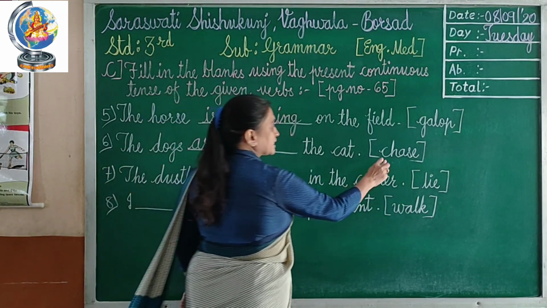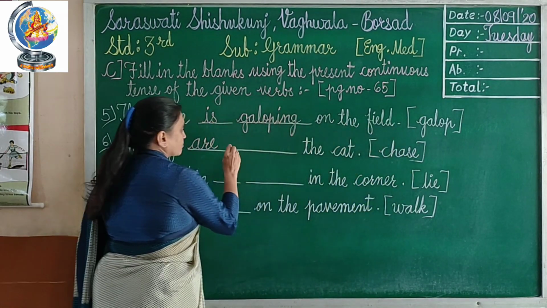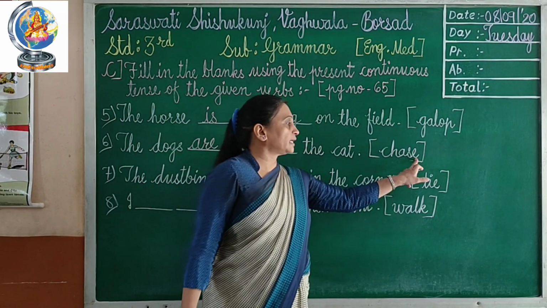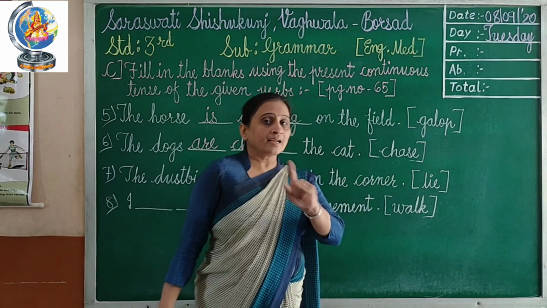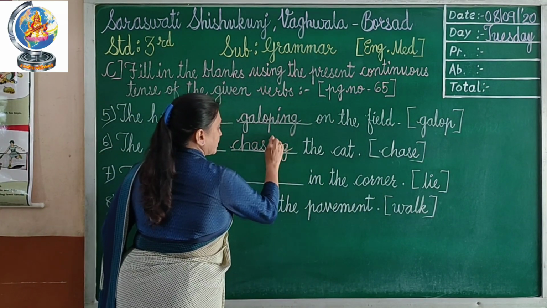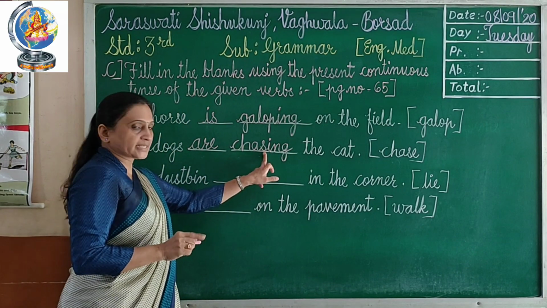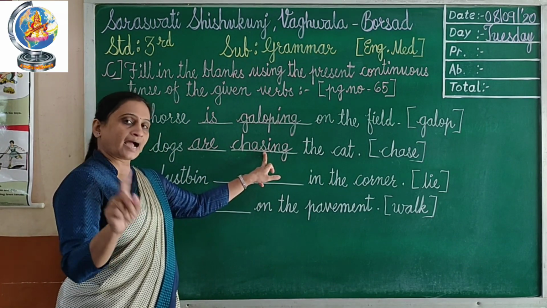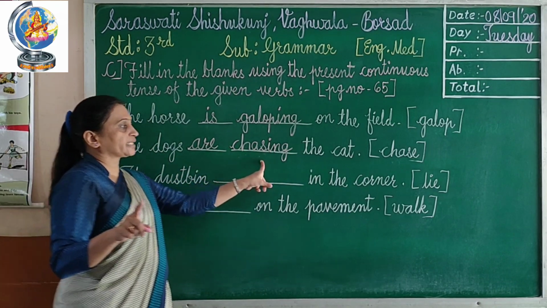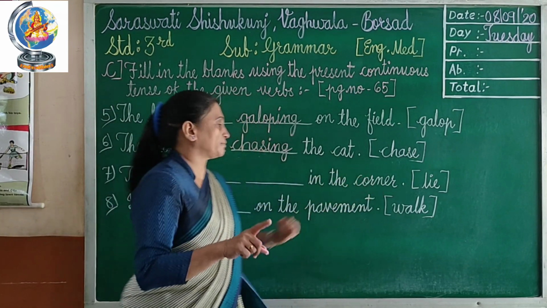So we will write only chas. We will not write e here. Directly we will add ing. Chas, then don't write e. Directly ing, chasing. The dogs are chasing the cat.